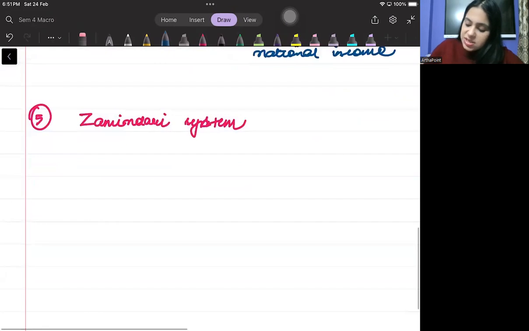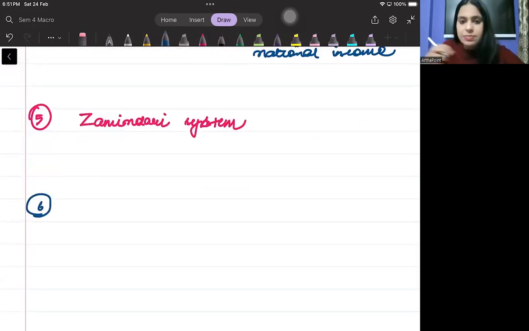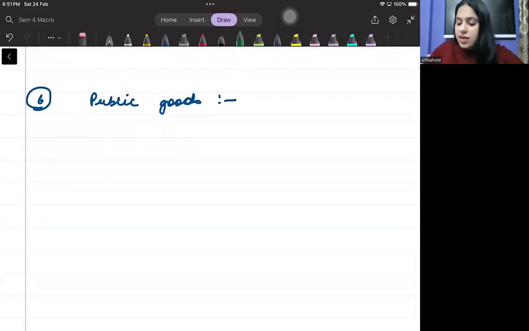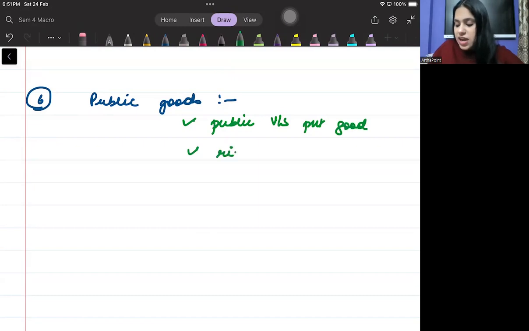Then beta, point number 6, क्योंकि ये हमारे इंडियन इको के सिलेबस में है, I usually consider it differently, is public goods. Public goods के related you should be aware about everything. You must be aware about what are the concept of public versus private good. You must be aware about the properties, कि what is rivalrousness, what is excludability, हाँ, what are club goods?